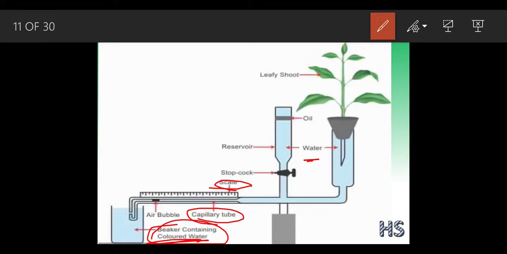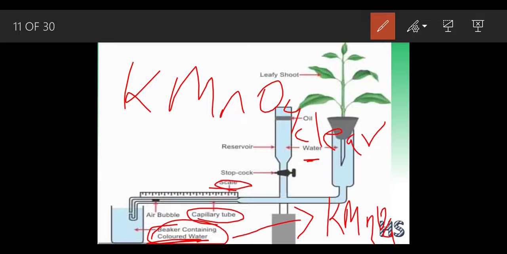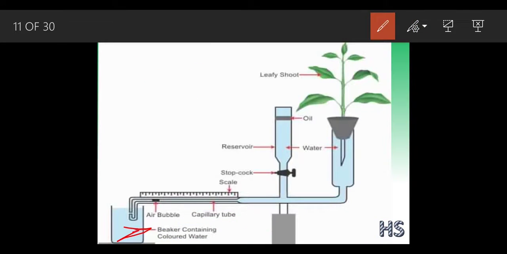Here the water was clear, but here the water was colored. Let's assume we have inserted potassium permanganate. What is the formula of potassium permanganate? KMnO4. Because of this, this water got red. Actually it's not red, it should be pink. This water became pink. This is the colored water.